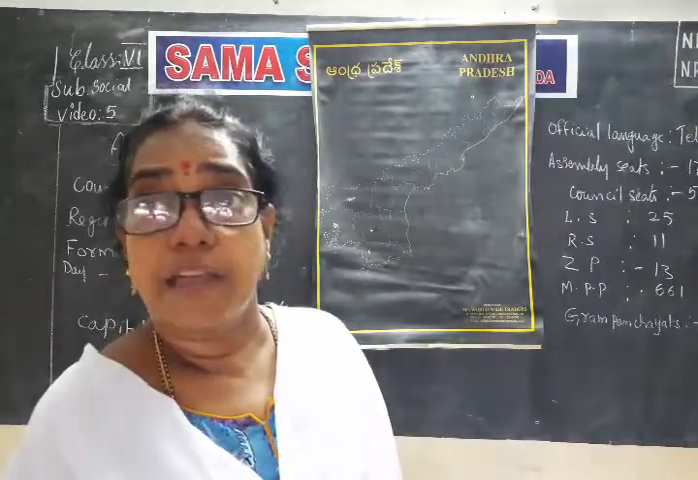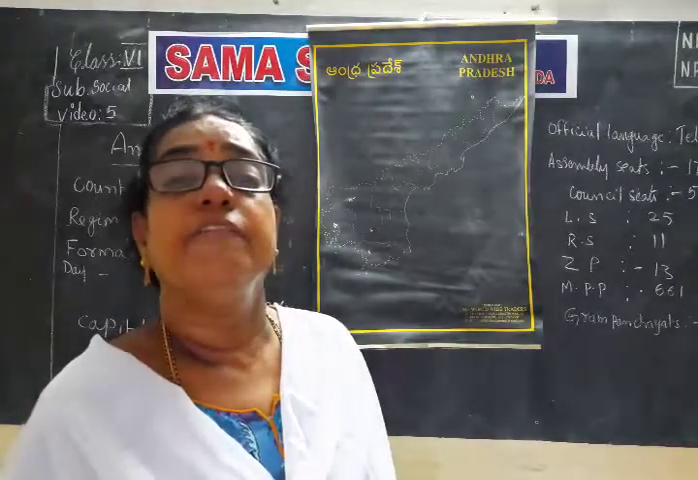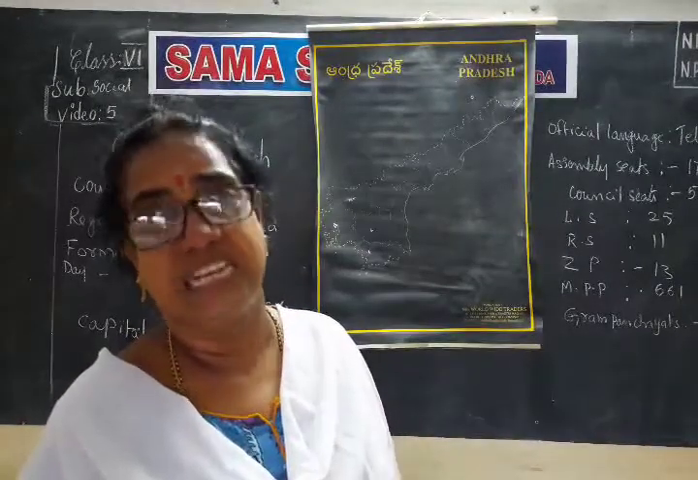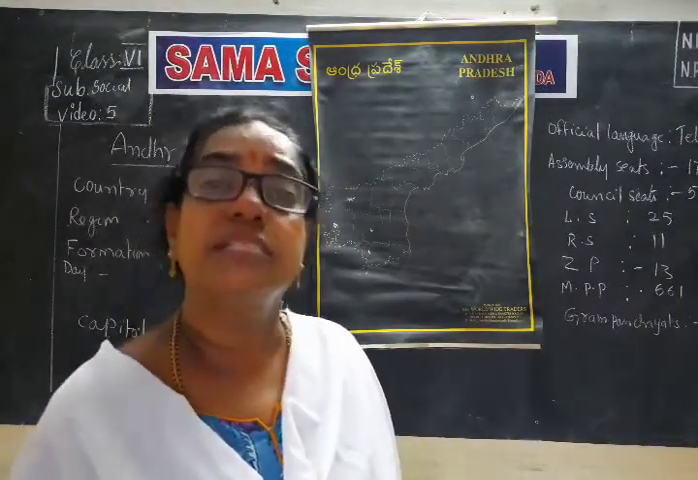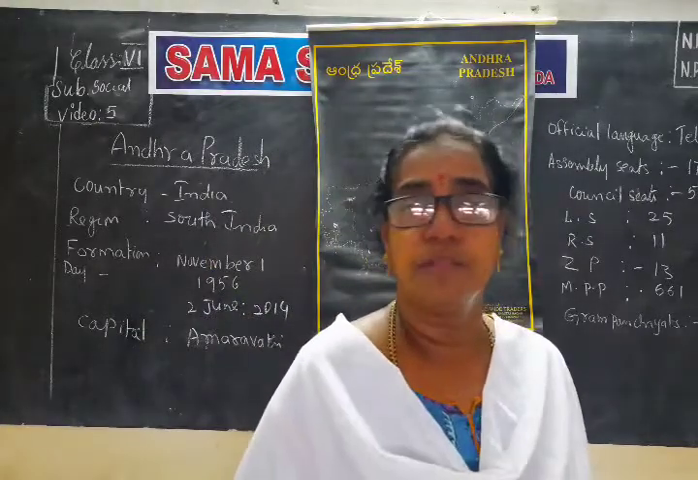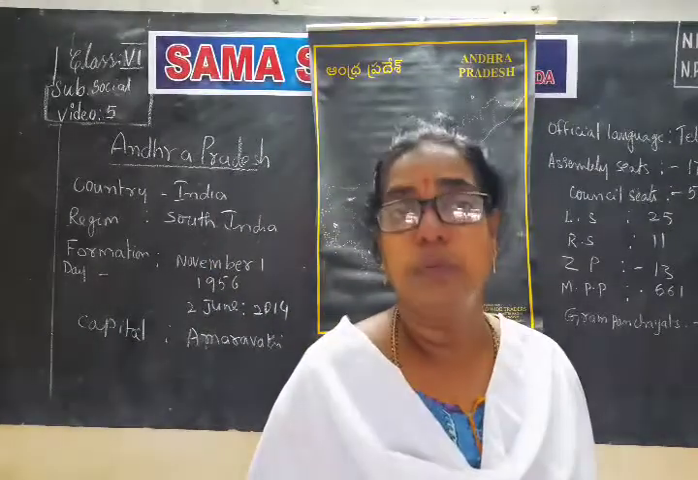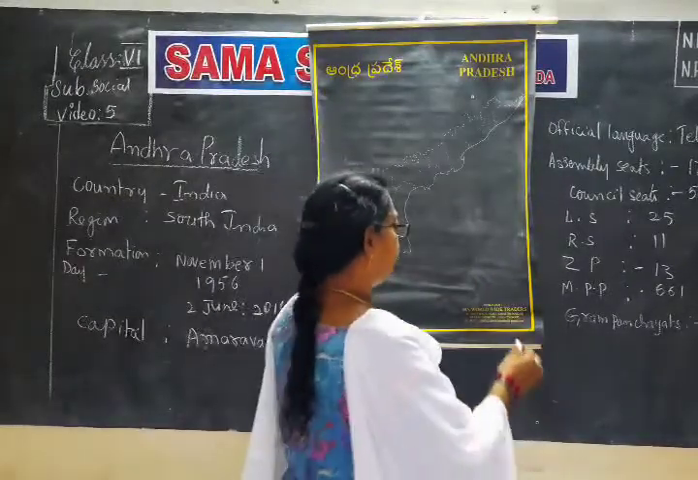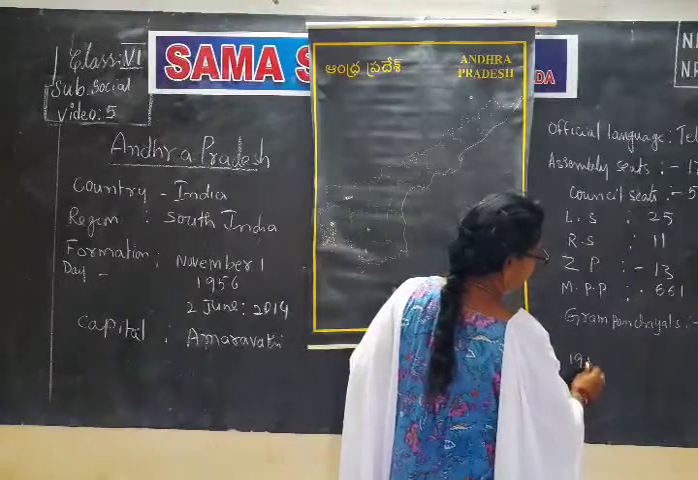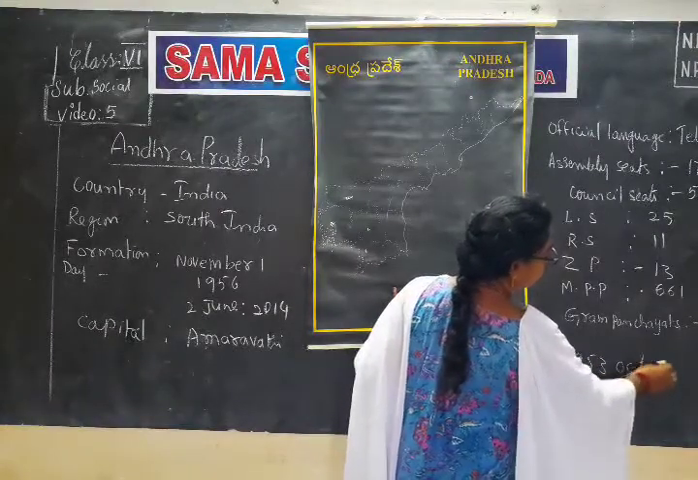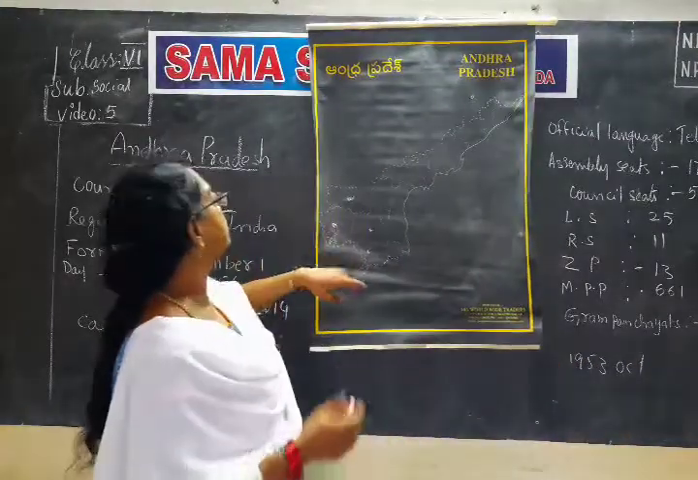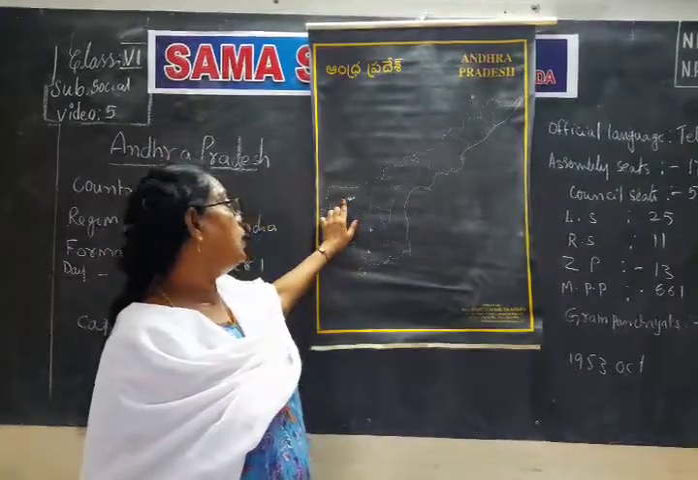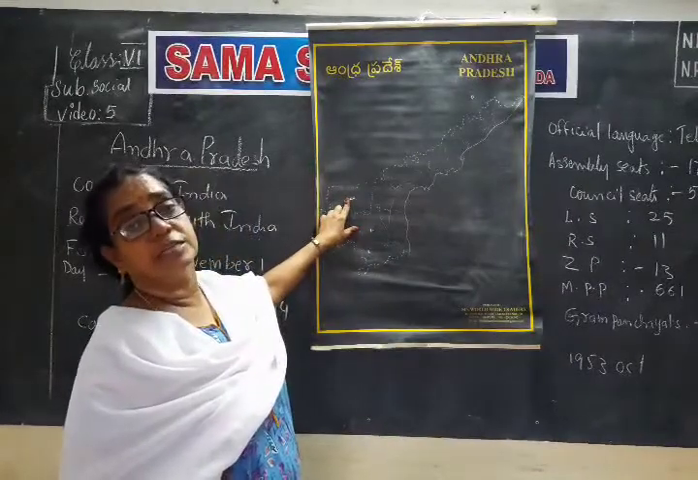After the death of Potti Sriramulu, they gave the separate state for Telugu people, that is Andhra state, not Andhra Pradesh, Andhra state. Andhra state was given to the people who speak Telugu. When did it happen? In the year 1953, October 1st. With Kurnool as its capital, the Andhra state was formed.